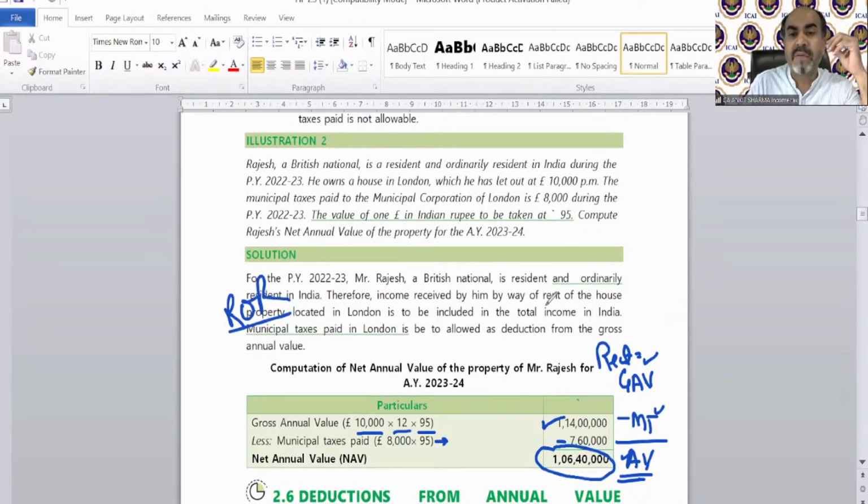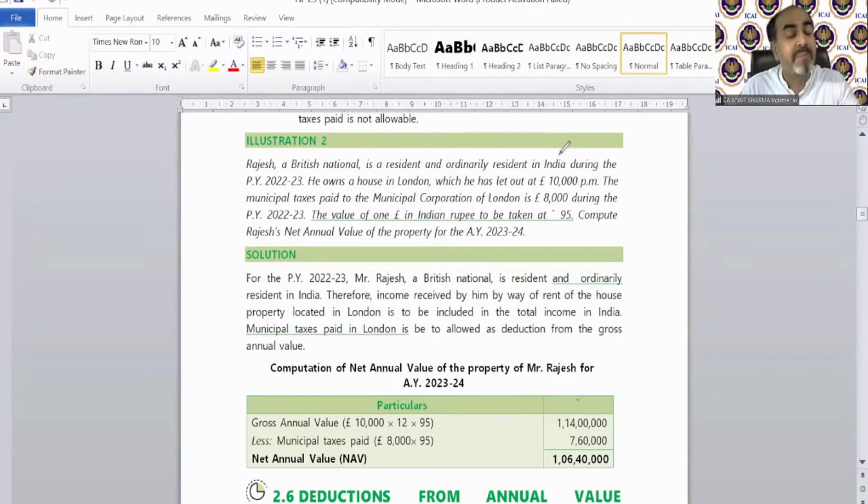The income received by him as rent of the house property located in London is to be included in the total income in India, and the calculation will be done like this. What is gross annual value? What is municipal tax? What is annual value, etc.? Everything is going to be discussed when we take up our numerical topic. For the time being, I was just trying to explain that the provisions will be the same whether you have a property in India as well as outside India.